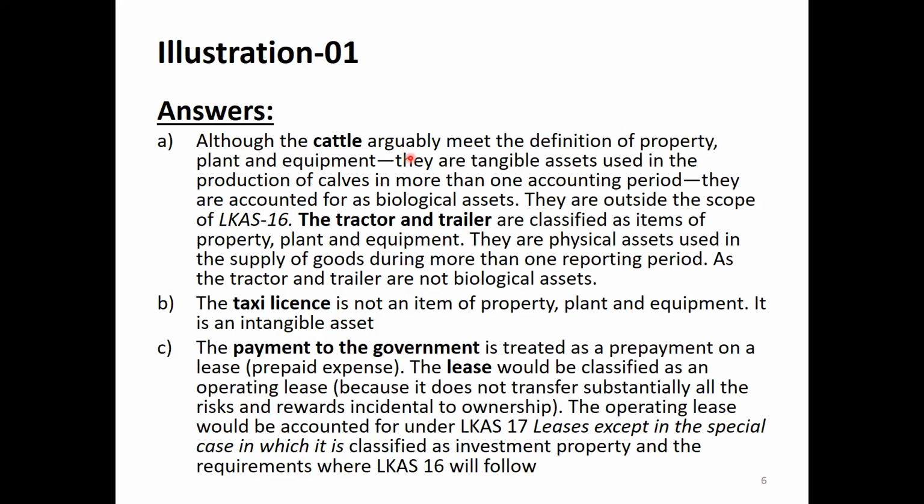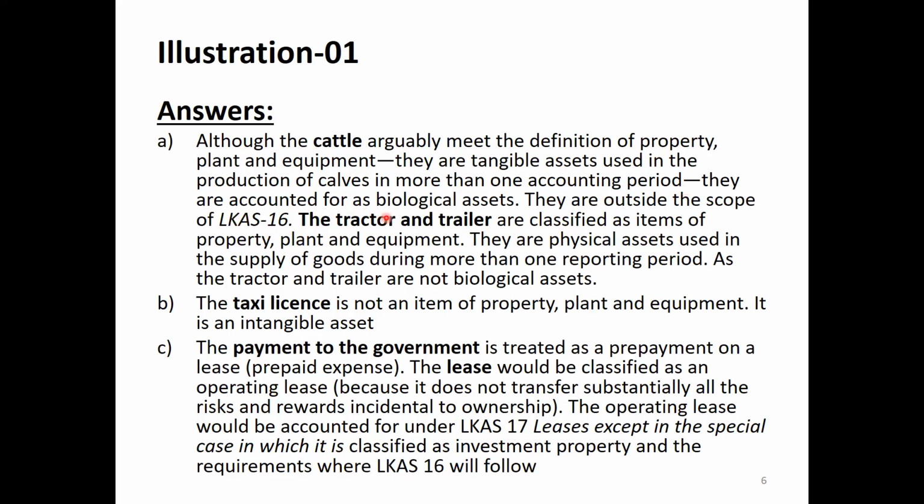Although the cattle arguably meet the definition of property, plant, and equipment, they are tangible assets used in the production of calves in more than one accounting period. Yes, definitely, cows can be maintained for more than one year and a cow is tangible.